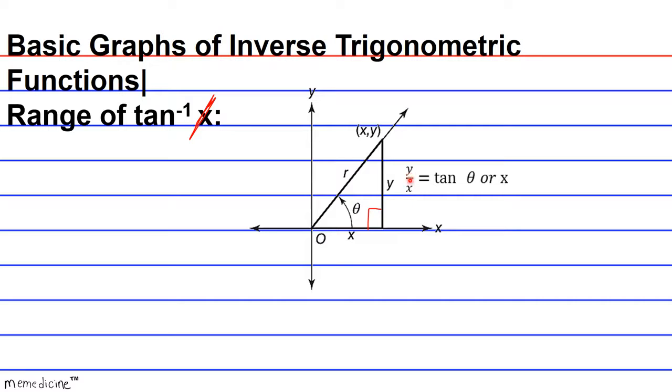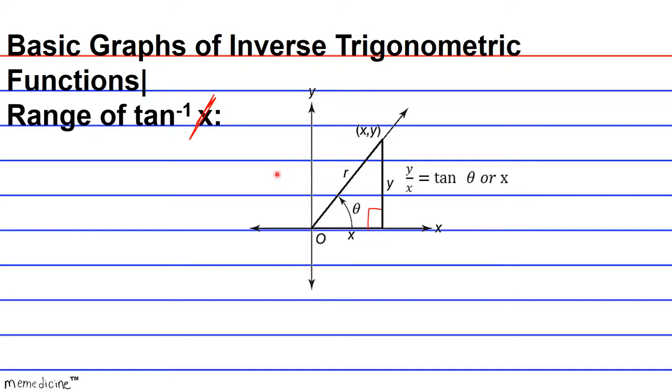And you have to take note that the y-coordinate is positive in quadrants 1 and 2, but it could have been negative in quadrants 3 and 4, as well as the denominator, the x-coordinate. It's positive in quadrants 1 and 4, but negative in quadrants 2 and 3, okay? So these factors contribute to the sign of a specific tangent of a specific angle.